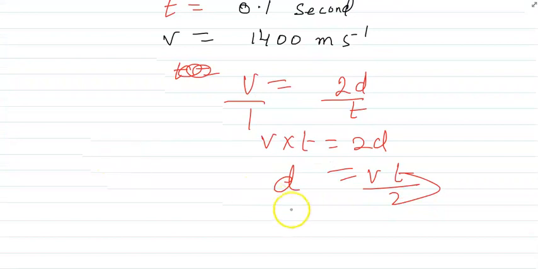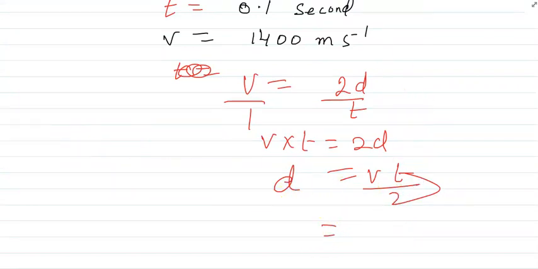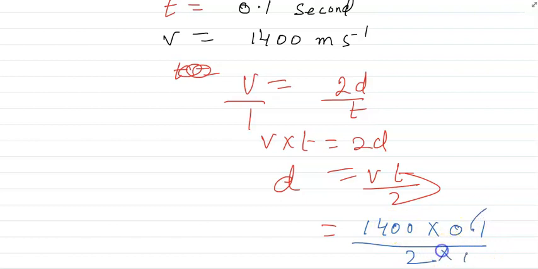Yeah, put the value. So what is the v? Velocity is how much? 1400. So I'm writing here 1400. And what is the time? The time is 0.1 second by 2. So this point I'll omit. So it will be how much? 10. So 0 cancel. So it will be 2 sevens are 14.